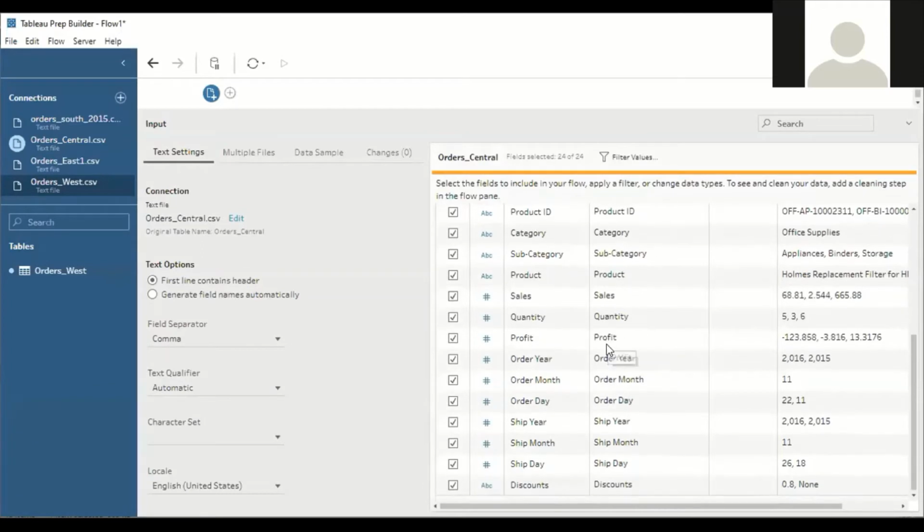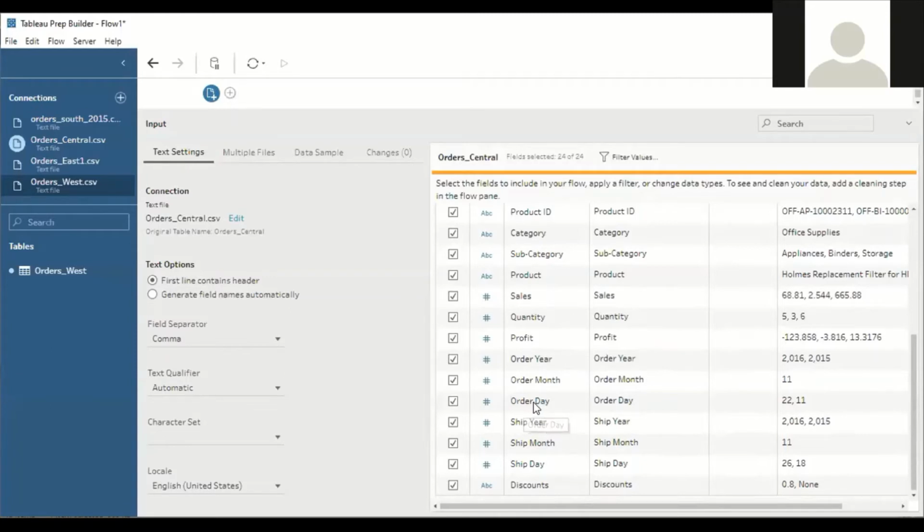If you drag down again, you can see the order year, order month, and order date. But if we compare this with the south database, there we have order ID. Hope you are understanding.